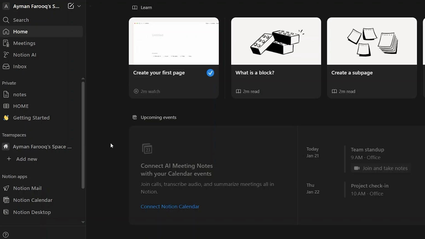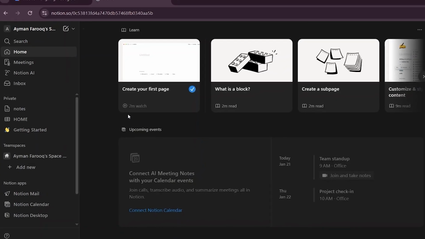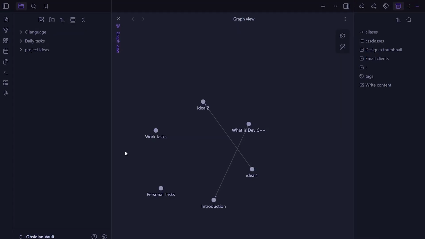Obsidian trains your brain to think in connections and not just structures. You open a note, you write a link, and simply you move on. There is no pressure to decide where something belongs before you think, but Notion flips that completely.